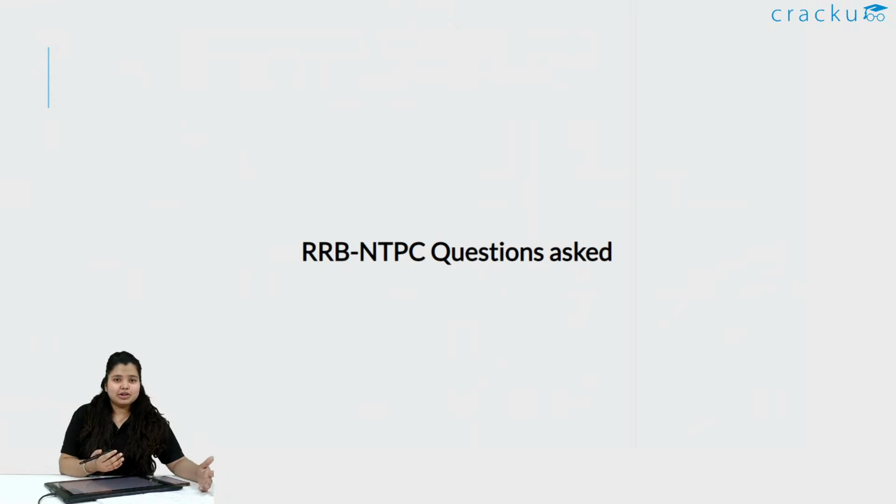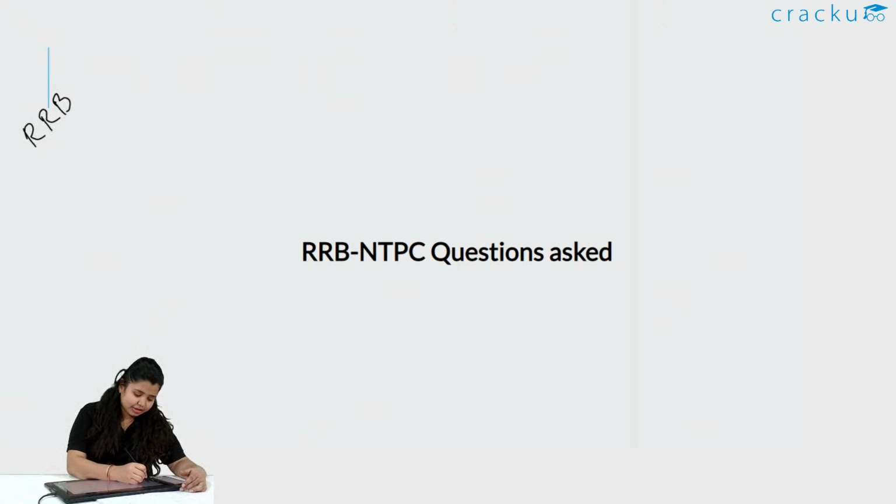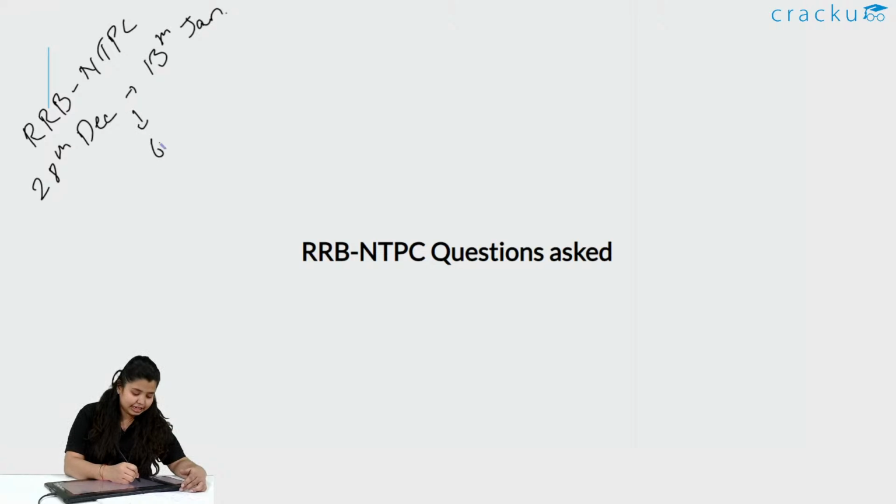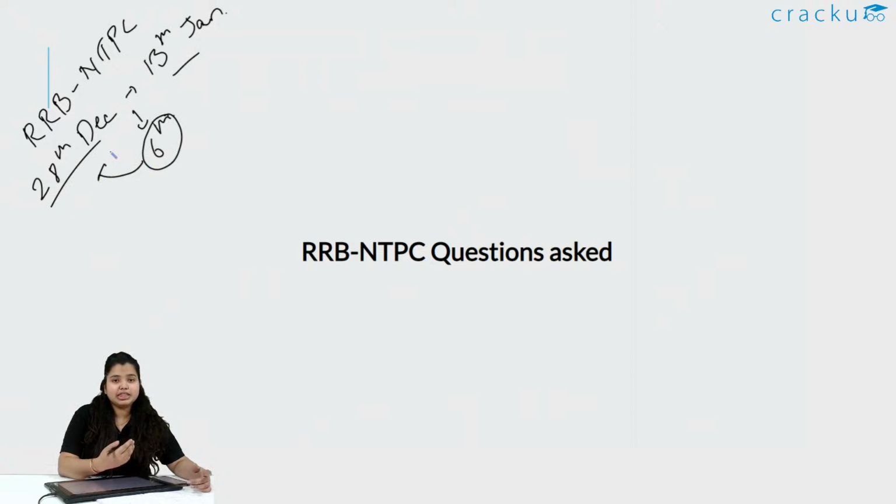So as you know, the RRB NTPC exams are going on, and started from 28th of December to 13th of Jan. Today is 6th, nearly or approximately midway. So let us see what type of questions were there in the examination.